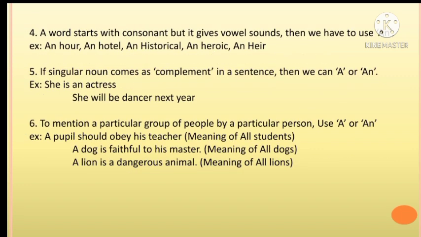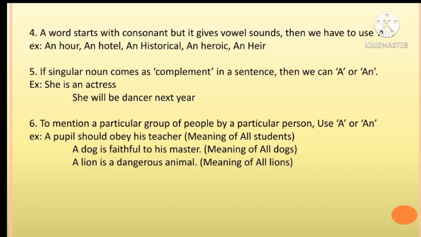If a word starts with a consonant but it gives a vowel sound, then we have to use an. Example: an hour, an hotel, an historical, an heroic, an hair. If a singular noun comes as a complement in the sentence, then we can use a or an.